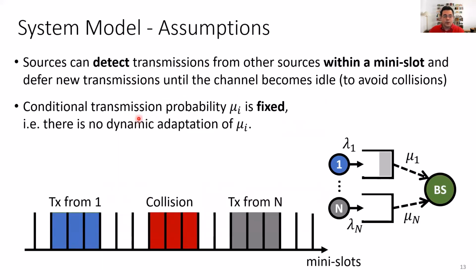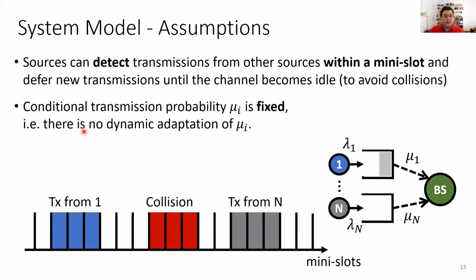In this network model, we have 2 big assumptions. The first one is that all sources can detect the transmission from other sources within a mini slot. So here we have a transmission from source 1, and source 1 starts transmitting in this transmission opportunity here, but in the next mini slot, all other sources will already have detected that there's an ongoing transmission, and they're going to defer their transmissions until the end of this packet. And this is basically to avoid further collisions. So this is one assumption.